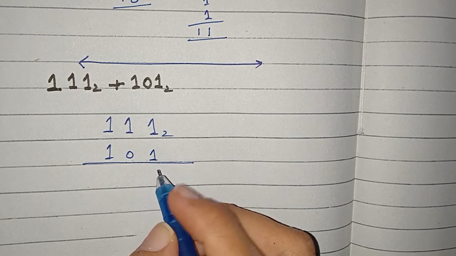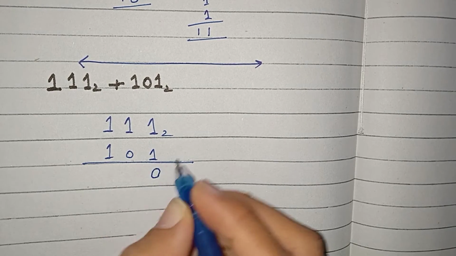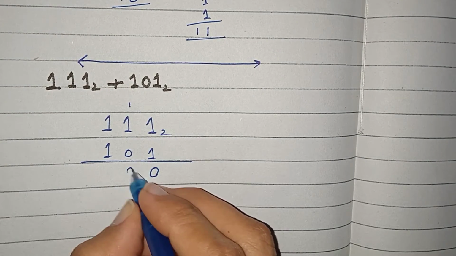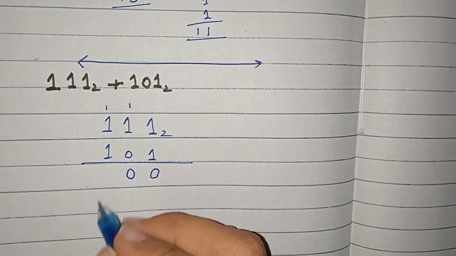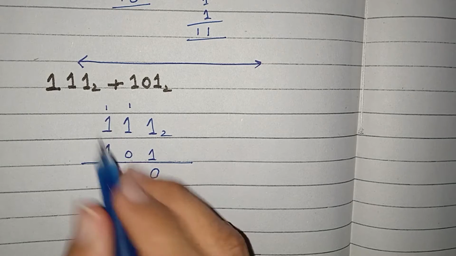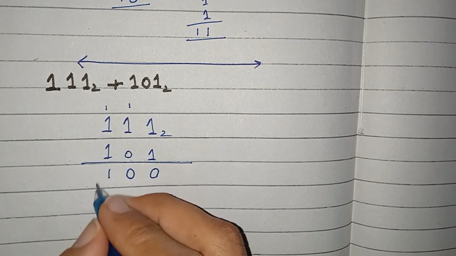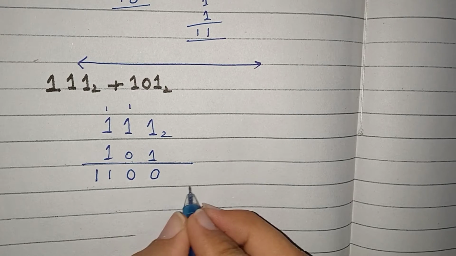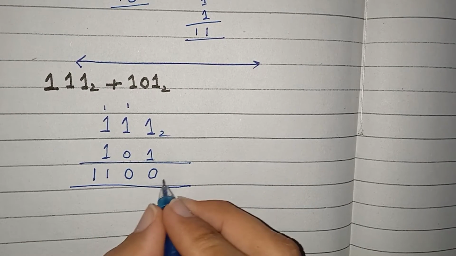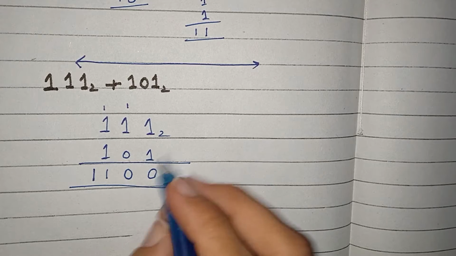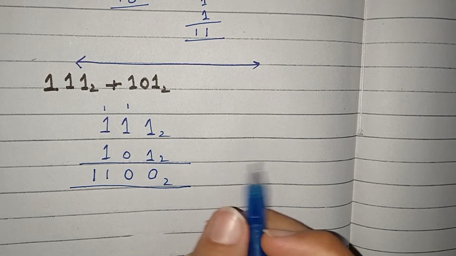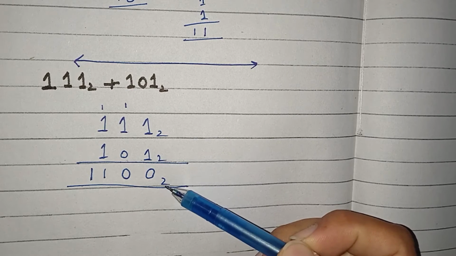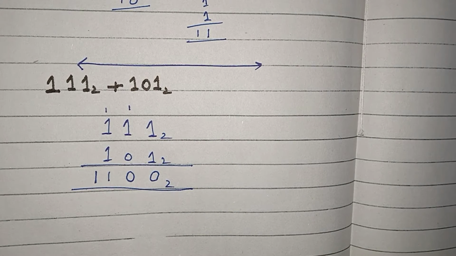1 plus 1, as we know, equals 0 with carry 1. 1 plus 1 again equals 0 with carry 1. Now 1 plus 1 plus 1 equals 1 with carry 1, which will be here. The answer is in base 2, meaning in the binary number system. Of course, by using two binary numbers, we get the answer in the binary number system.